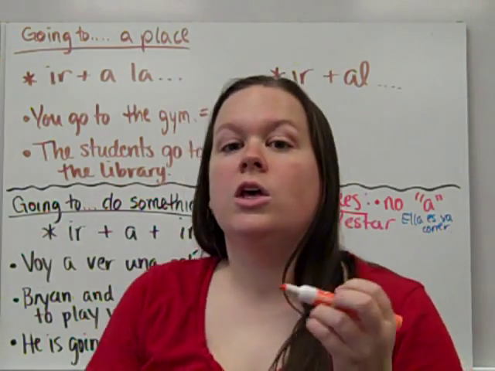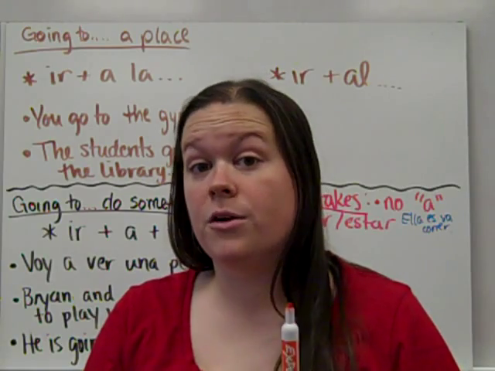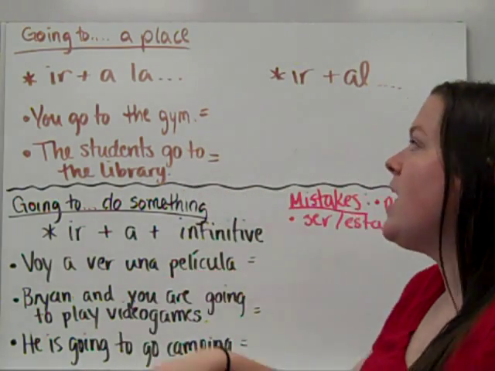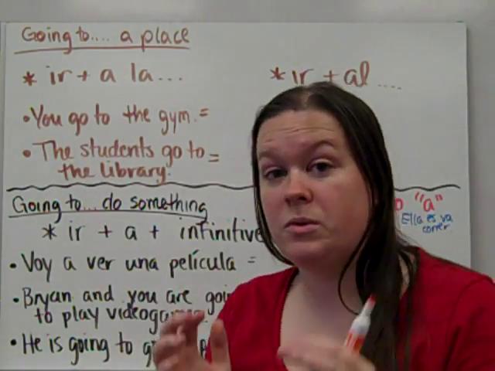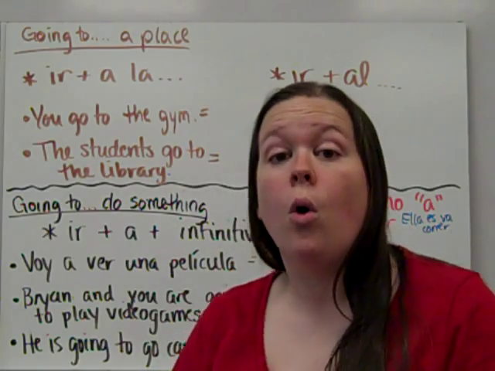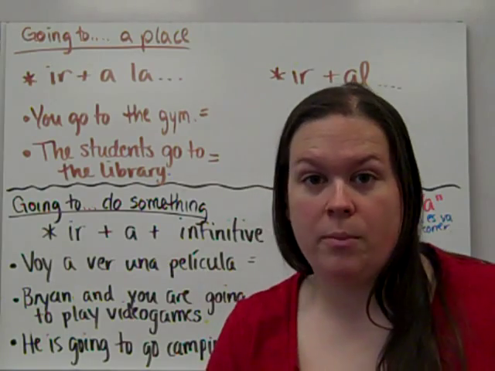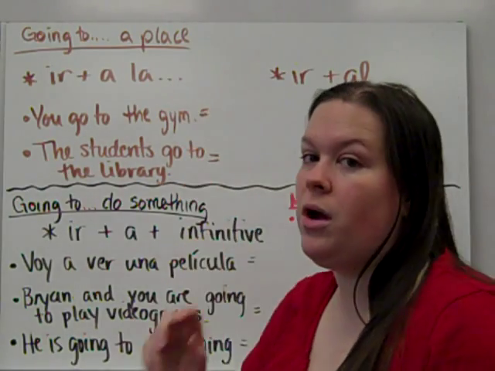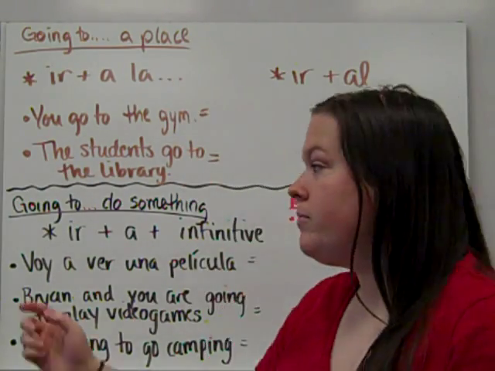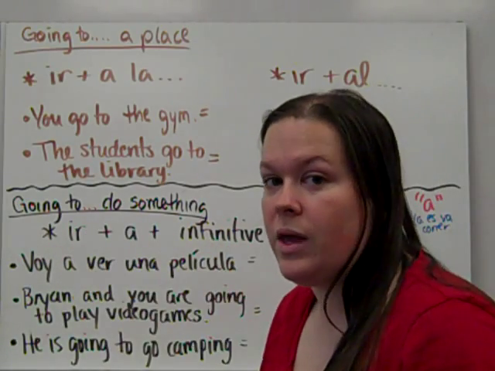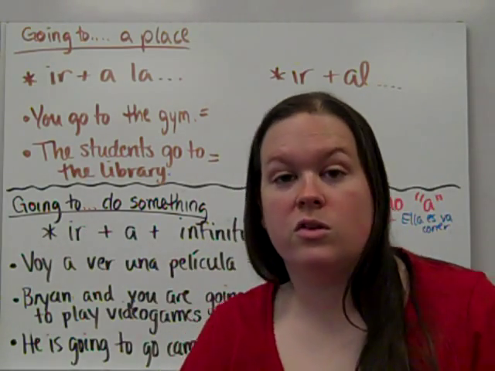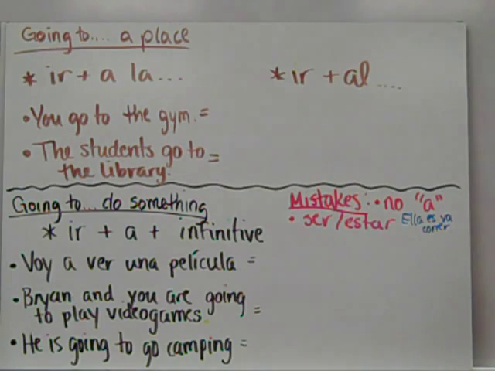Now there are two things you can use the verb ir for. You can say that you're going to a specific location, or that you are going to do something. So if you're going somewhere, you're going to need a noun. If you're going to do something, you'll need a verb. So we'll start with going to a place.